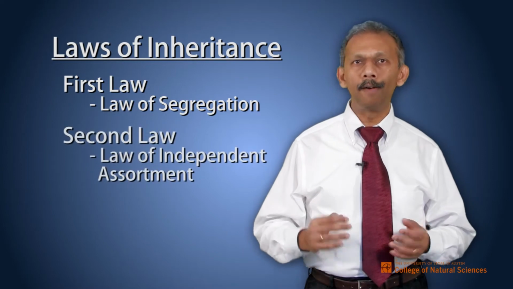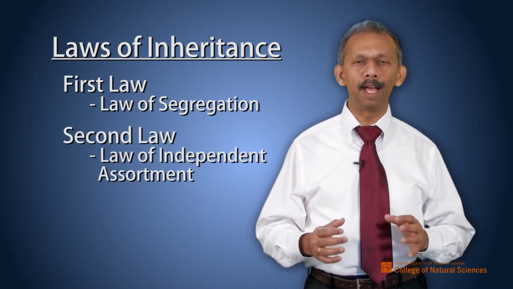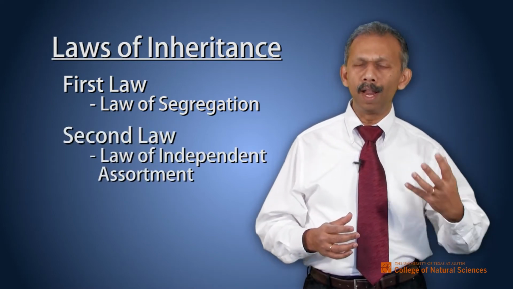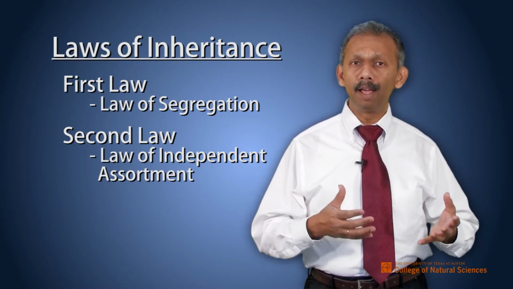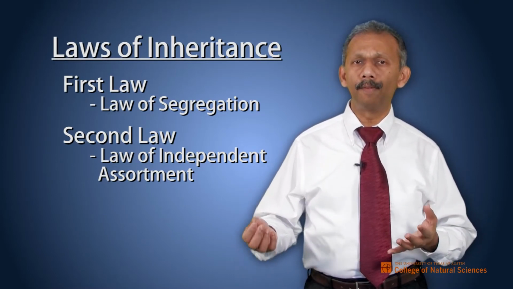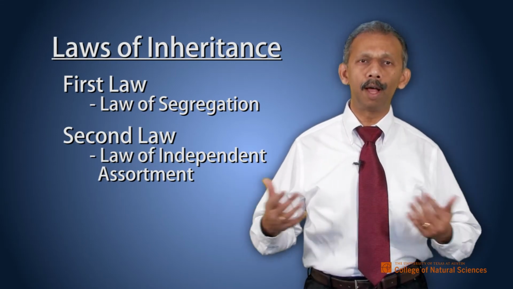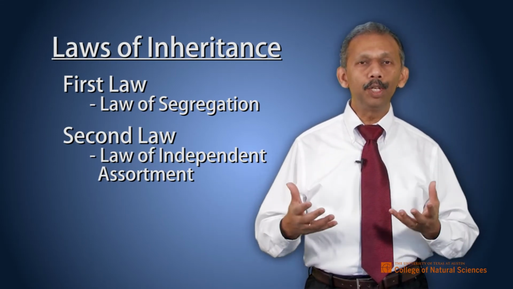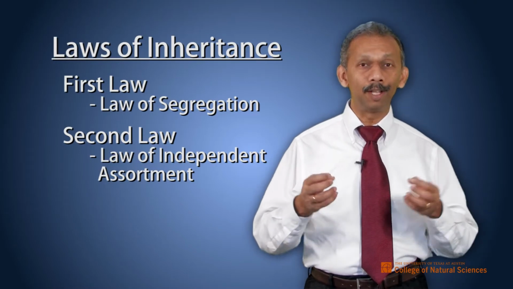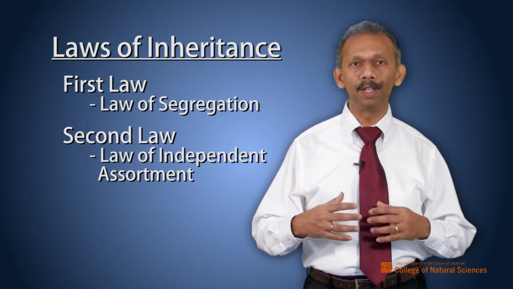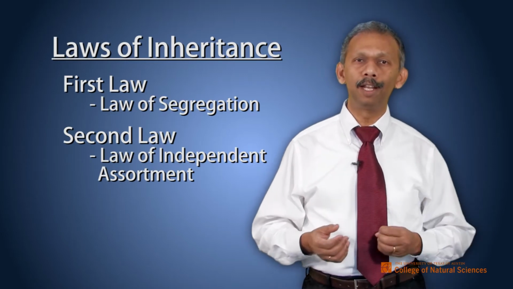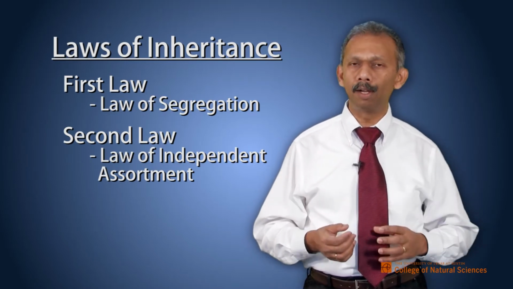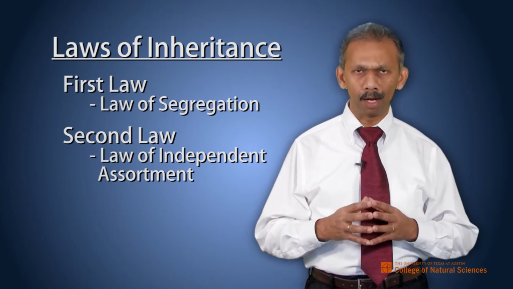The second law, of independent assortment, states that one set of genes, called alleles, inherit independently of other sets of genes or other genes. But fortunately for Mendel, he selected some characteristics that are coded by single genes and that inherit independently. Okay? But that is talked about in the second law.